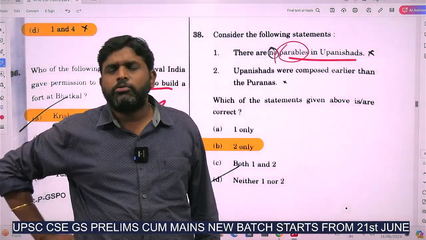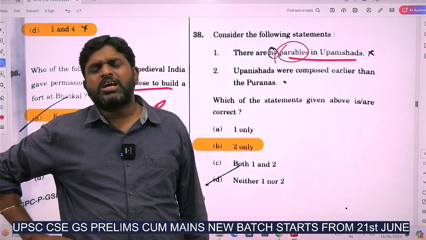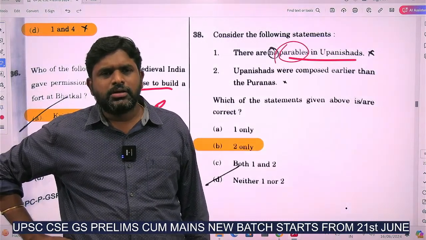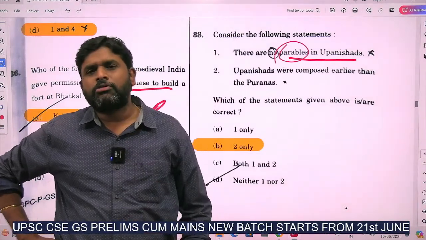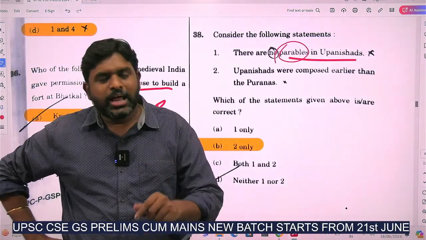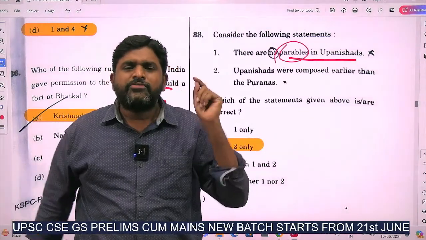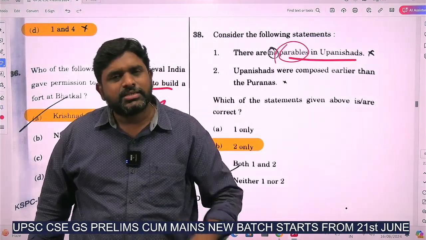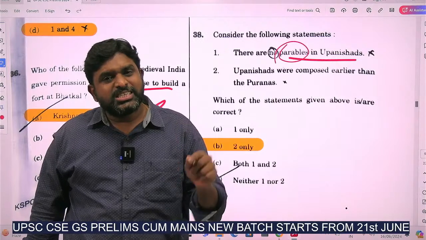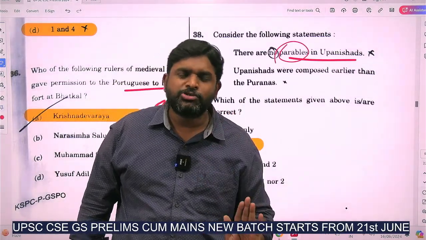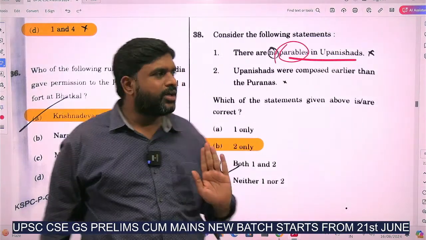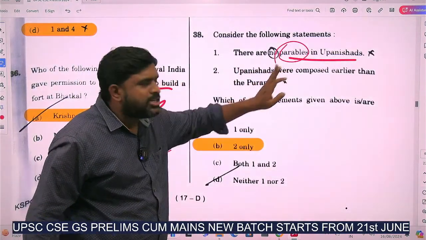Vedas have a lot of moral stories. Puranas have a lot of moral stories. Upanishads have a lot of moral stories. The Bible has a lot of moral stories. The Quran has a lot of moral stories. Which religious text will not have moral stories? Almost all will have moral stories, no? In that way, there are no parables in the Upanishads.